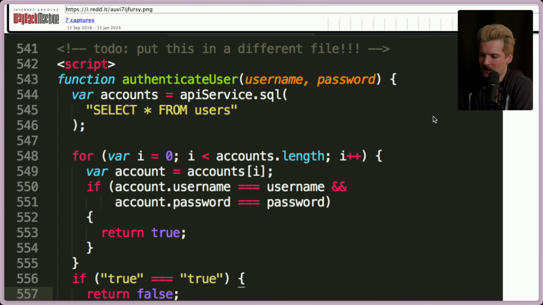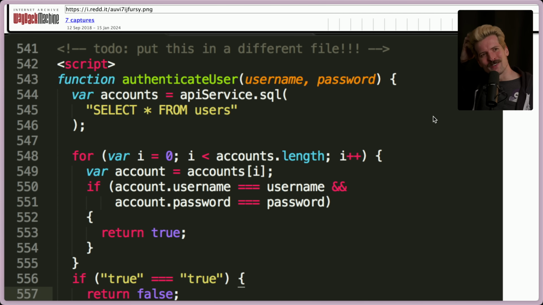This isn't a script tag, so the rest is probably HTML, and what they're saying here isn't necessarily like put this on the server-side files where it probably should go. What they're saying here is put this in a different file, probably a JS file, because this is an HTML file, and you shouldn't have how your authentication works in your HTML, because people will inspect it, see it, and if you just put it in your JS, it's totally safe, right?